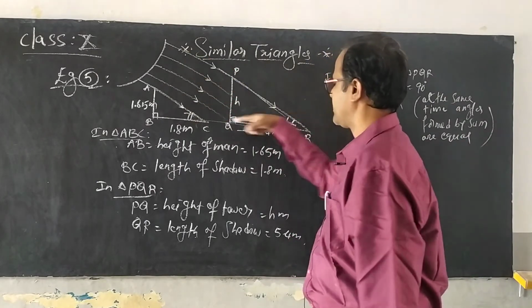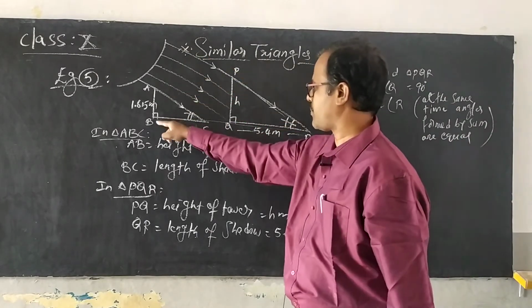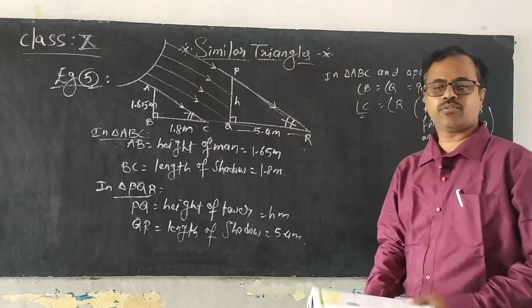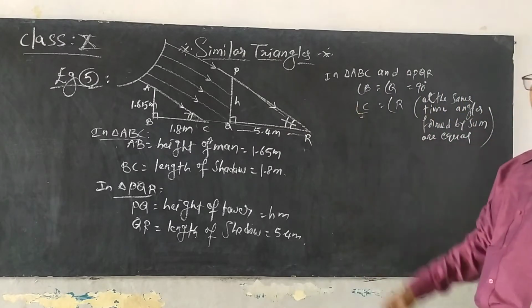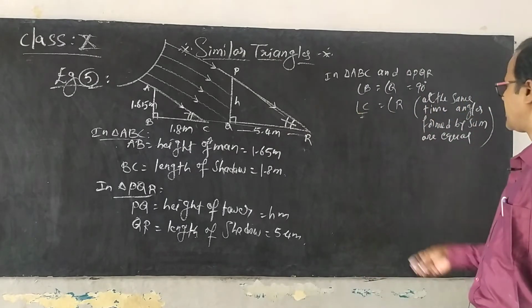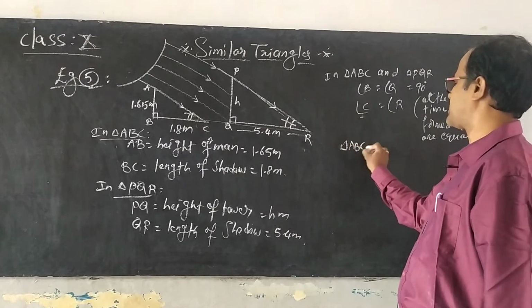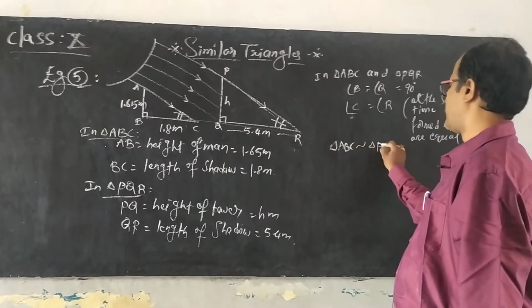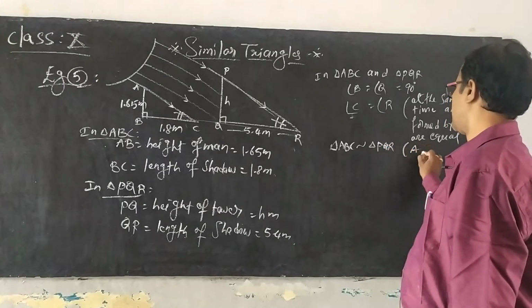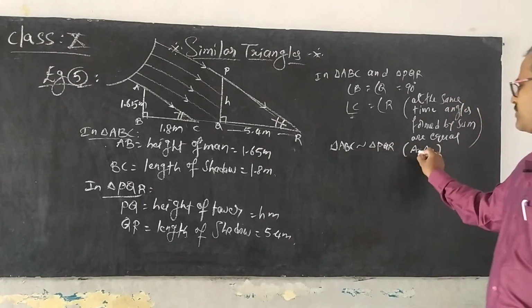You can observe these two are parallel lines and the base is a transversal, then you can get corresponding angles there. Okay guys, now two angles and two angles are equal. You can say triangle ABC is similar to triangle PQR by AA similarity.